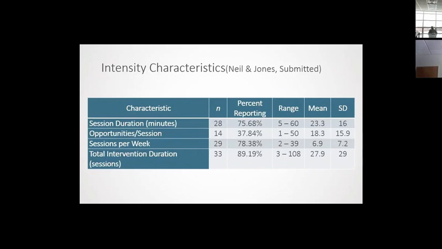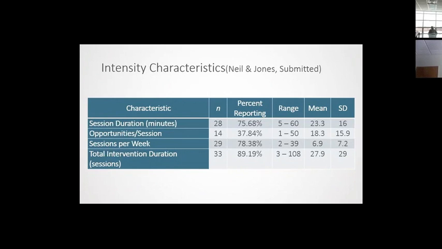So you can see here those 4 characteristics, the number of studies that reported it, and then that converted to a percentage, and then the ranges. So the ranges here, we're seeing sessions that are 5 minutes to 60 minutes. We're getting 1 opportunity to 50 opportunities. Sessions can occur for 3 sessions total to 108 sessions total. So it's really unclear what the best amount of intervention is for these individuals.